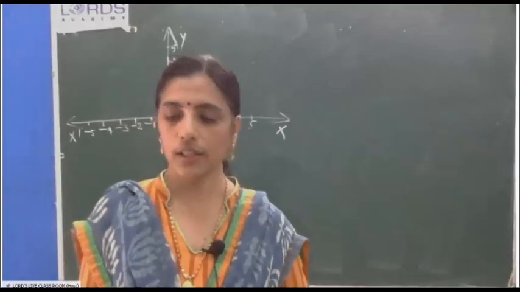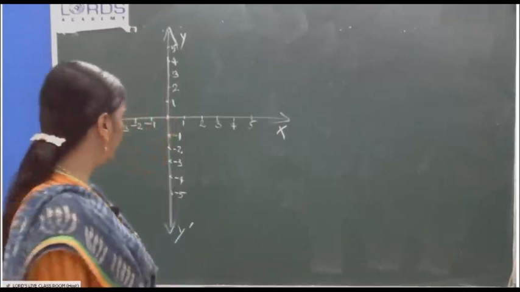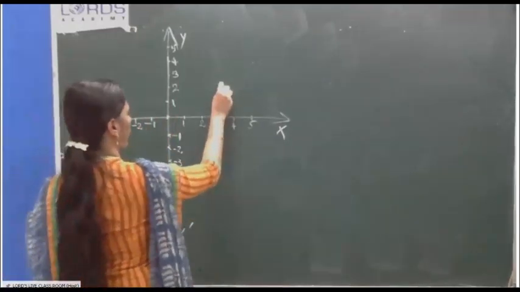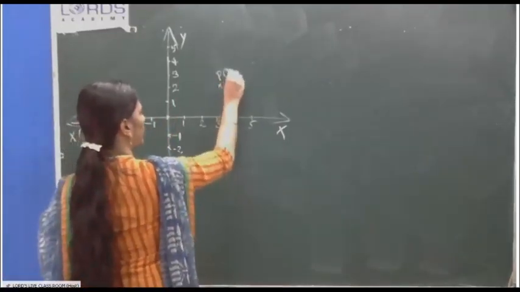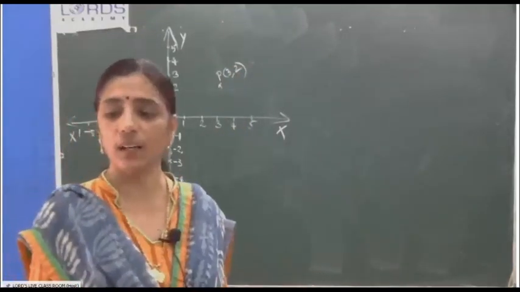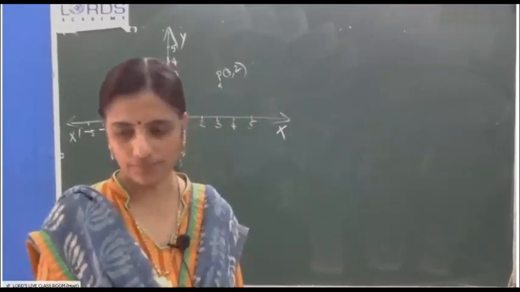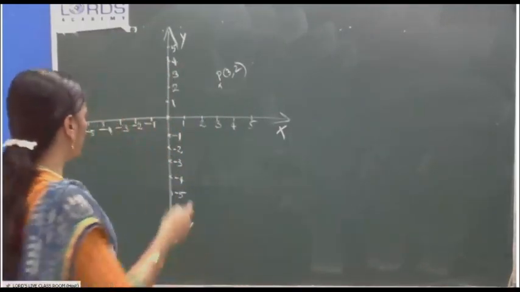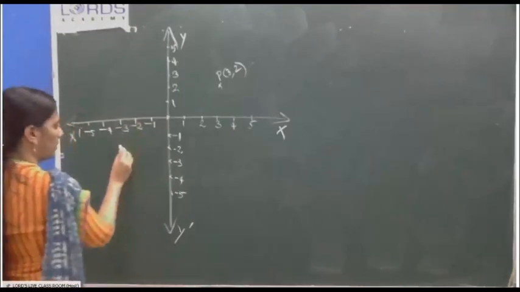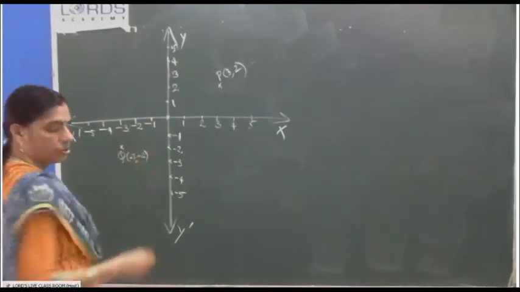Plot the points (3, 2) and (-3, -2). Okay, let me mark (3, 2). Here, P (3, 2). I told you it's very easy. Easily you will get 1 mark for plotting (3, 2) and (-3, -2). Q, (-3, -2). Here, Q, (-3, -2).